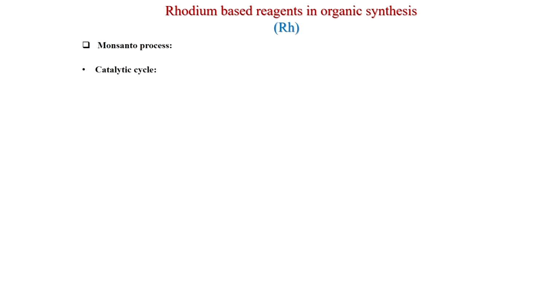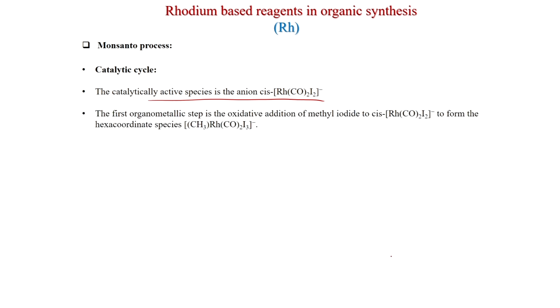Monsanto process, catalytic cycle. The catalytically active species is the anion cis-[Rh(CO)2I2]-. The first organometallic step is the oxidative addition of methyl iodide, that we will see. Methyl iodide is formed from methanol plus HI, and we will see how HI is coming.